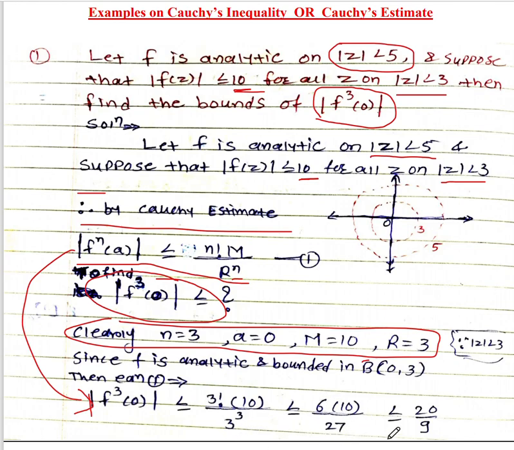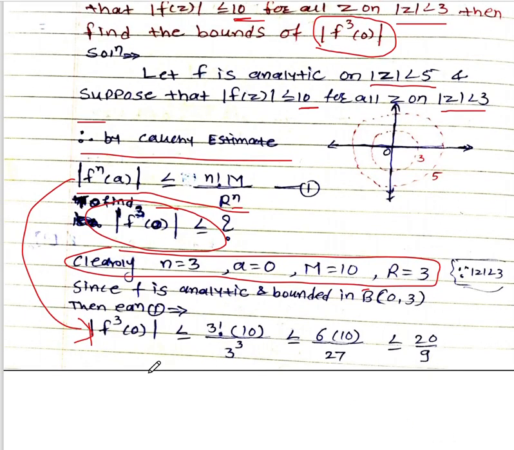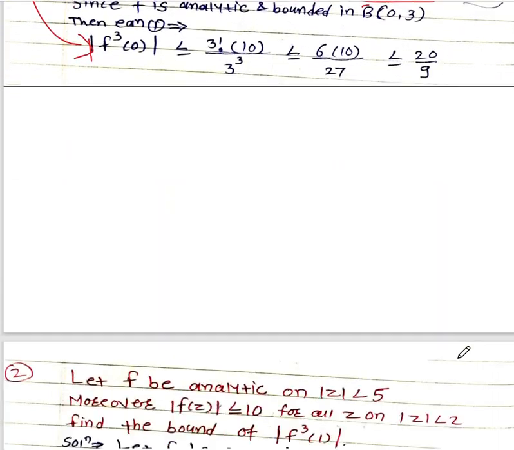So if you calculate, you will get 20 divided by 9. So this is the value: mod f'''(0) less than or equal to 20 divided by 9. So this is the first example on a Cauchy estimate.